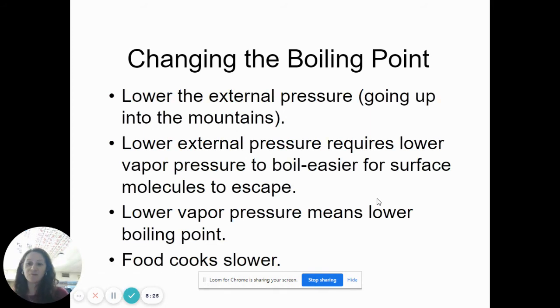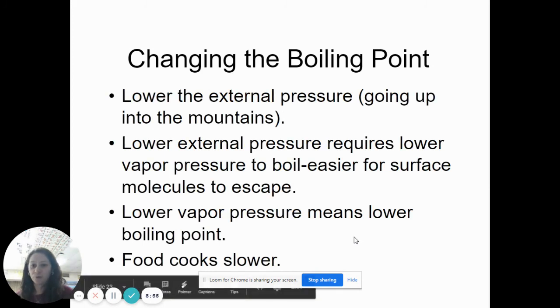Because instead of water boiling at 100 Celsius, maybe it boils at 90 Celsius only. And so it might be easier to get it to boil, but it's going to stay at 90 Celsius. And so your noodles will be cooking at 90 Celsius instead of 100 Celsius. So it will take longer for your noodles to cook, or for your cake to cook. So if you are at high altitudes, you have to cook the food for a longer period of time because it's cooking at a lower temperature.